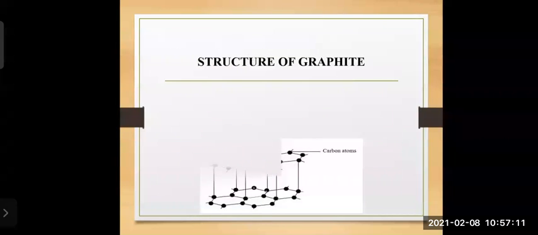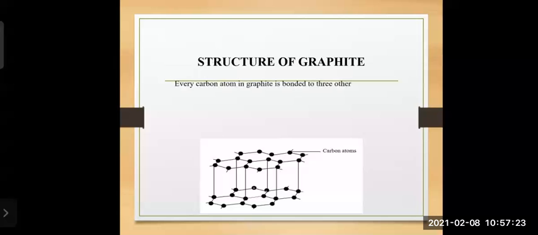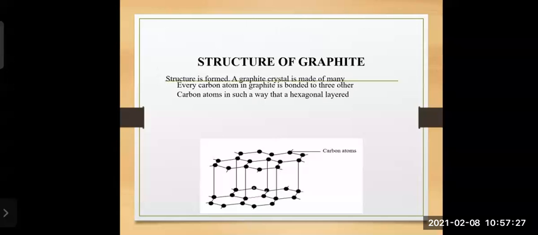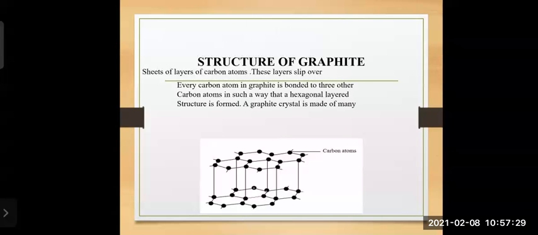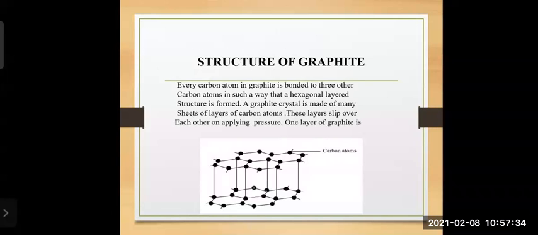Structure of graphite. Here is the structure of graphite, how the carbon atoms are bonded to each other in a hexagonal shape. Three carbon atoms are bonded together, one by a single bond only. Each carbon atom is bonded to three carbon atoms in such a way that a hexagonal, meaning six-sided, structure is formed. And the crystal of graphite is made up of many sheets or layers of carbon atoms. In the earlier picture, we have seen it.